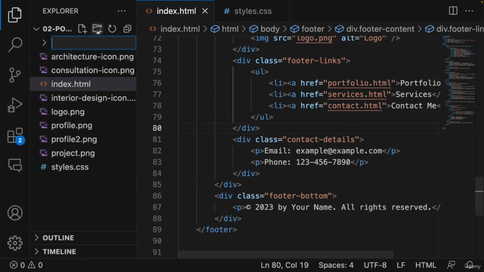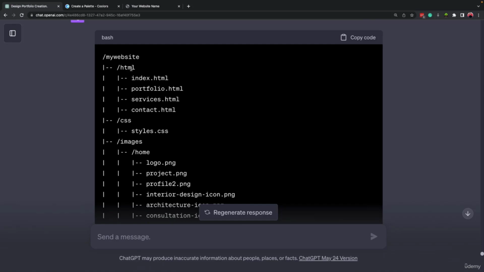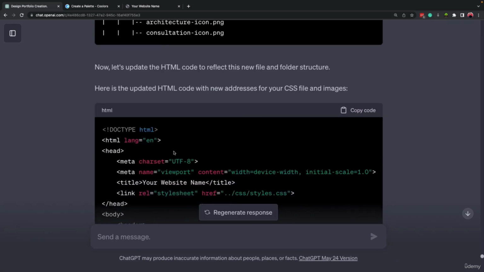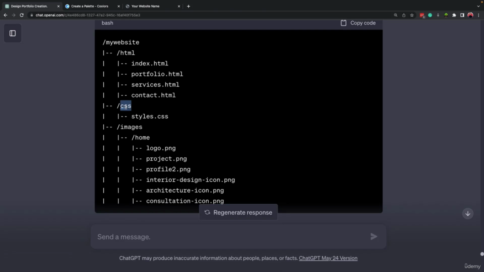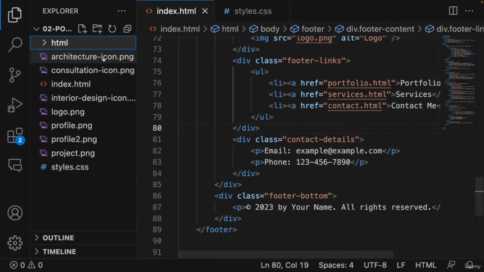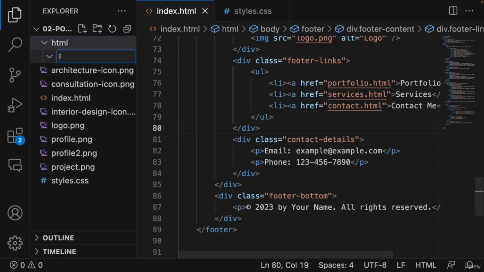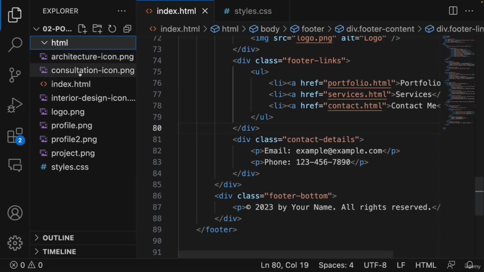So I'm gonna click on this icon, the second icon here, and I'm gonna name it HTML. Now the names must be exactly similar to what ChatGPT wrote here, because based on these names, it will make some changes in the code. Okay, so we have HTML, or you can come here and copy and paste it so you don't make mistakes when you are creating a folder. Now, pay attention here. I have selected HTML. If I create a folder, it will create a folder inside HTML. I don't want that. I want my CSS folder to be here.